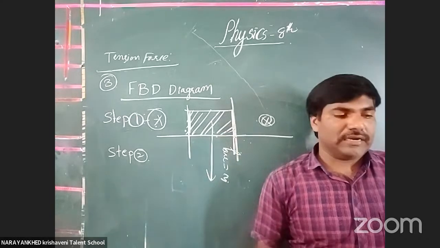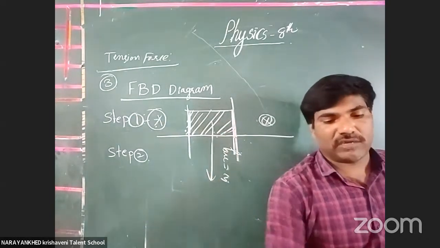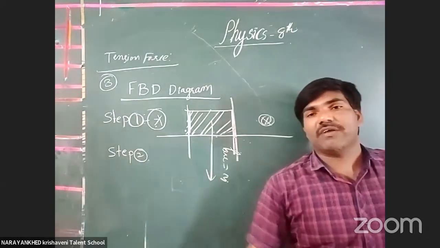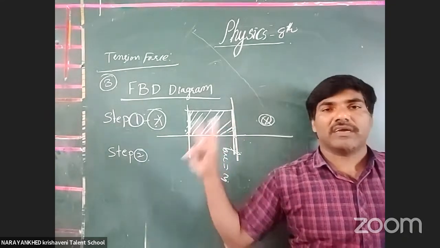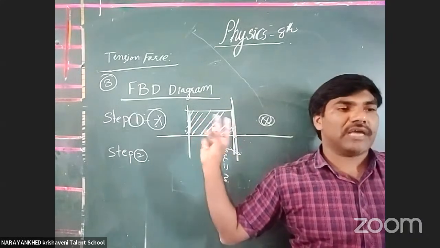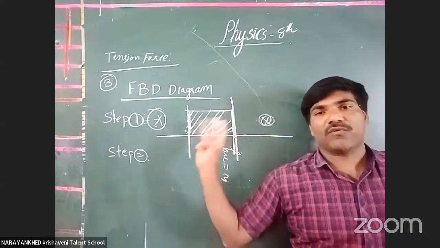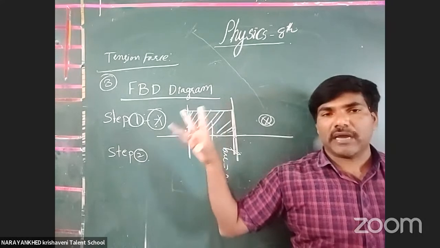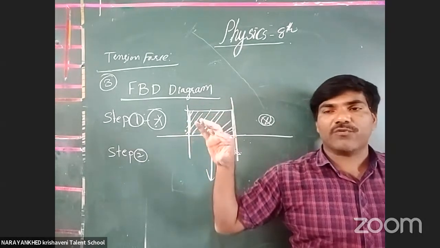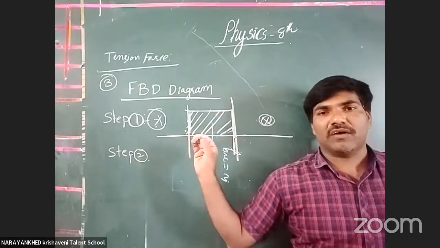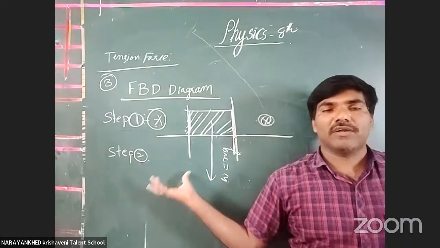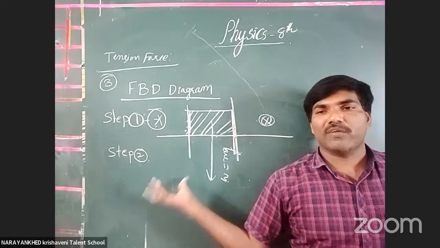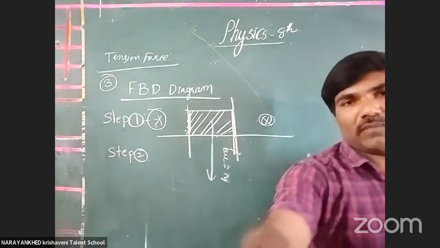Now, once you read and check the steps involved in drawing the free body diagram: first one is the boundaries you have to take. Second, you have to take the non-contact forces. Third, you recognize the contact forces along that boundary. Got it or not? These are the forces you mention here, and that gives us the free body diagram. This is all for today.